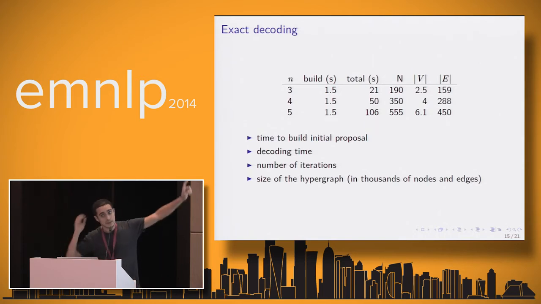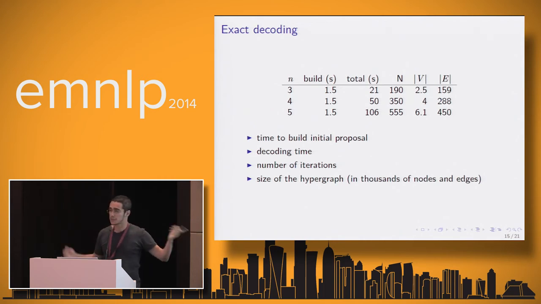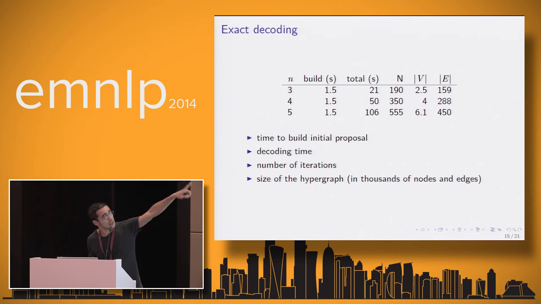So we have here different language model orders, and the time to compute the initial proposal, which is not a function of the order of the language model, because as I showed, there's no dependency. We overlook the language model at the moment of the creation of the initial proposal. And then there's decoding time, on average, the number of iterations, and the size of the hypergraph in thousands of nodes and edges.